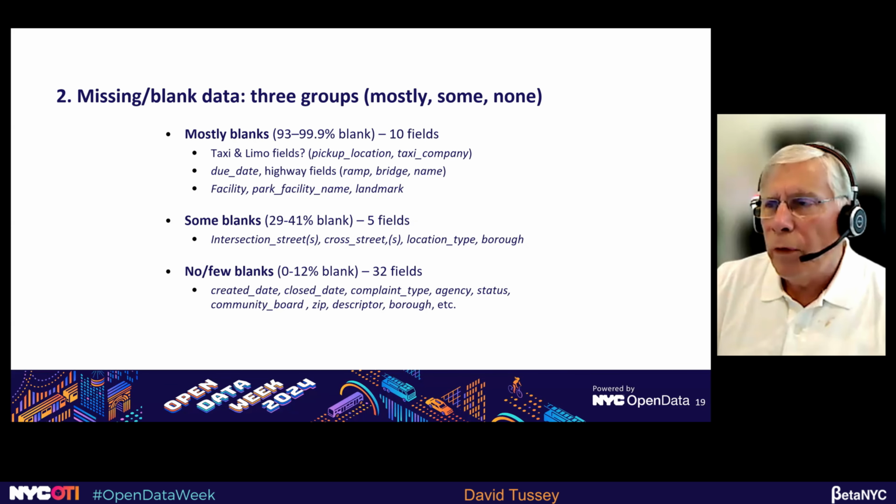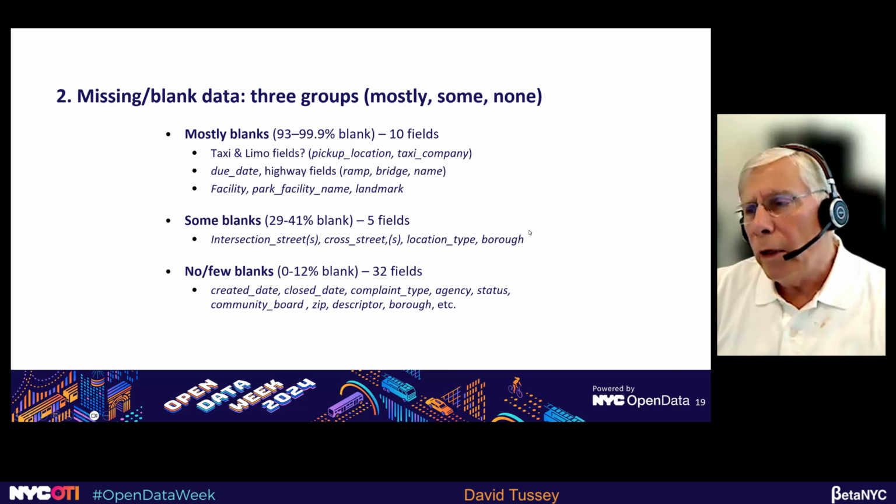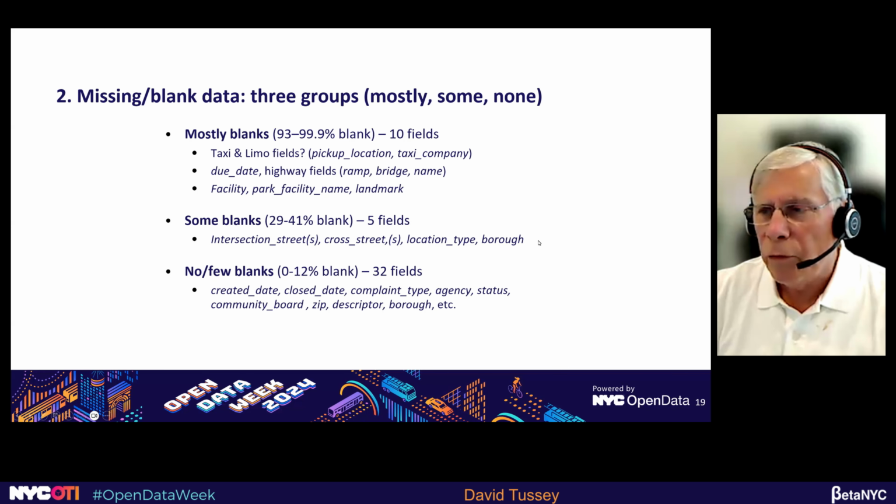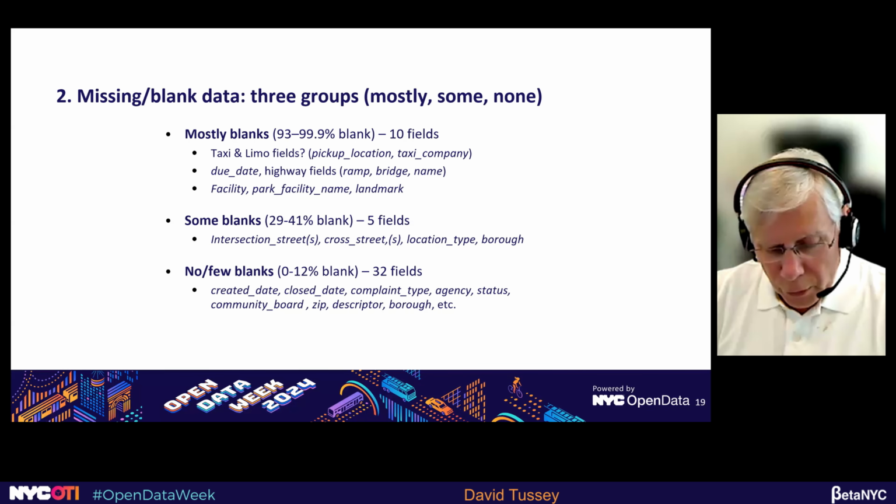And then there's several fields, 5 of them, that are mostly filled in, but with some blanks. Basically 30 to 40% of those fields are blank. But the majority of the fields, 32 of them, have almost no blanks, very small numbers: created date, closed date, complaint type, agency, some of the big stuff that you want to analyze. And so that's pretty good.